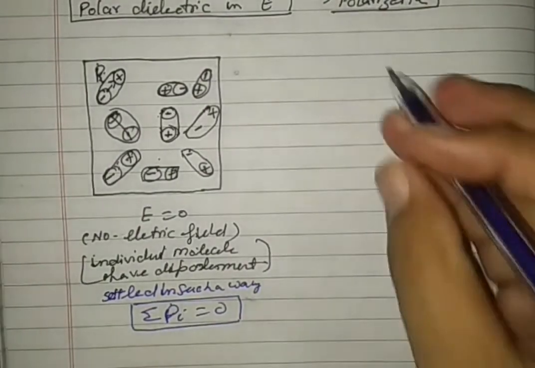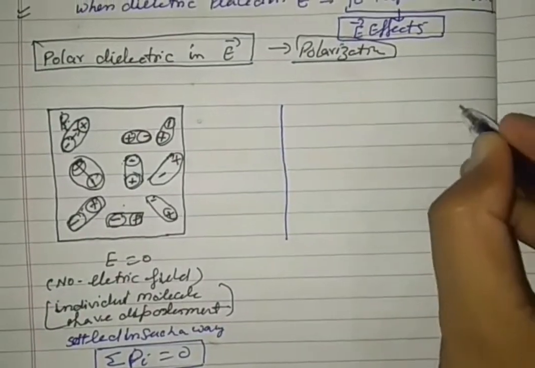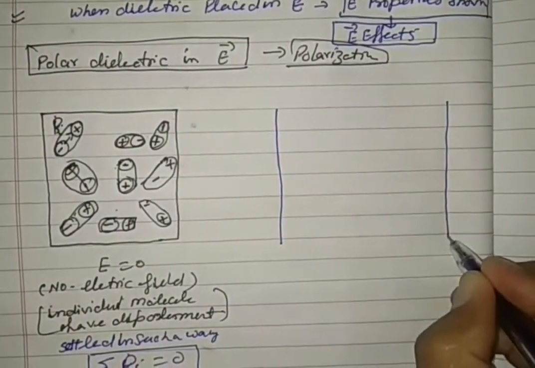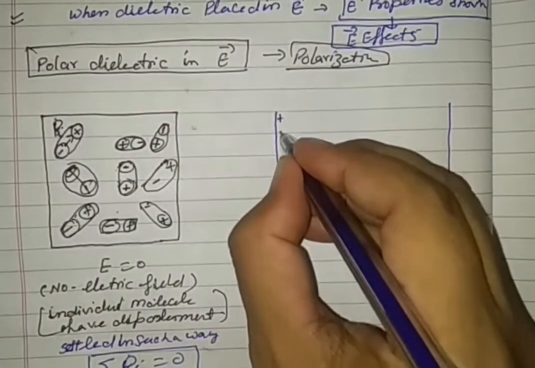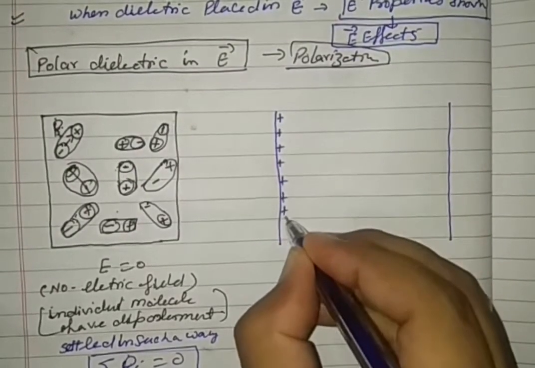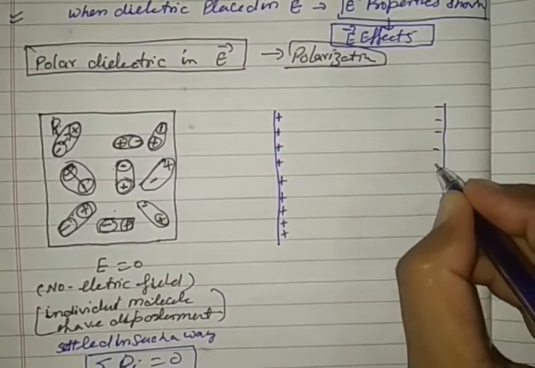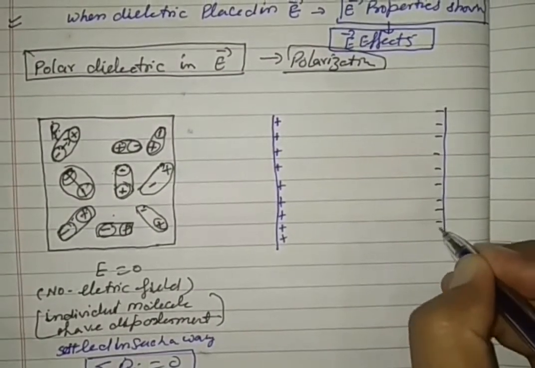But see the same thing when it is placed within an electric field. This electric field is produced by two plates, with an equal positive charge on one and an equal negative charge on the other.